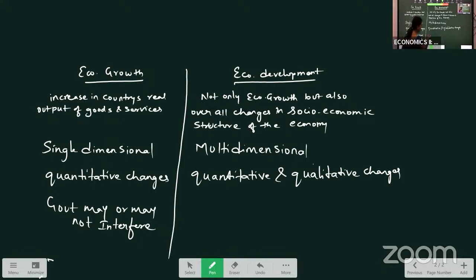Whereas in economic development, government intervention is a must. Why? Because to change the quality, like we said, qualitative changes, to make any changes in society, the government should interfere. Now, earlier in India, we used to travel from one place to another and it would take a lot of time.